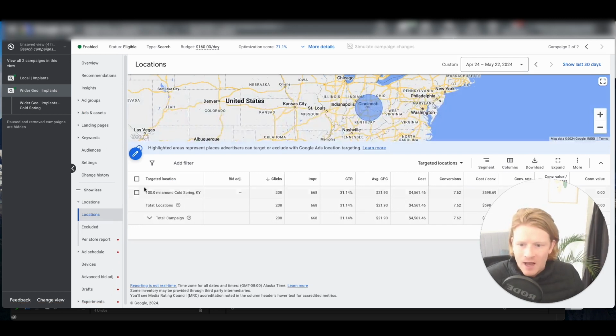Here we're targeting 100 miles around the location. As I've already said, I could do 200, 300, 400 miles, but with the budget constraints, that just seems to be a good enough wide radius that it makes sense. And again, you can really decide, but you might as well start with 100 miles. If you're not getting any traffic, go wider and wider and wider.